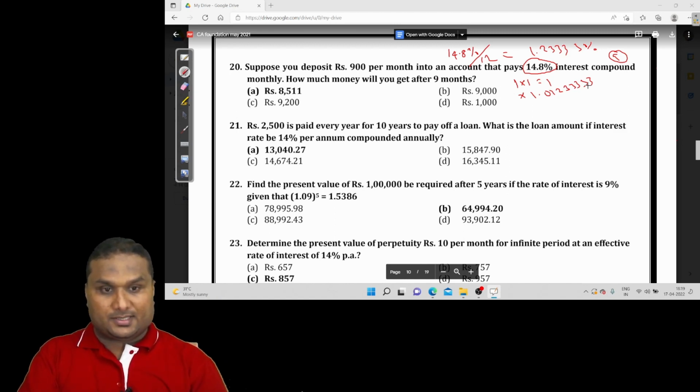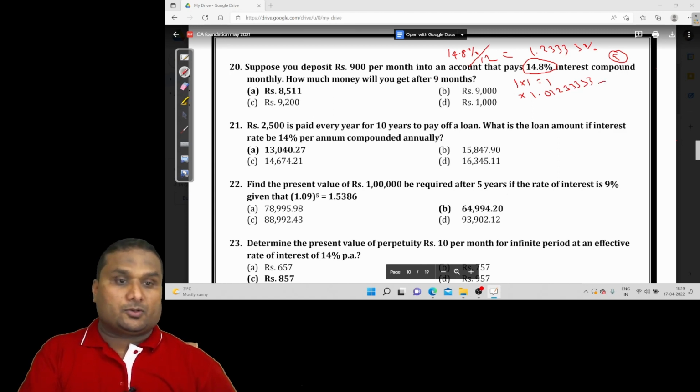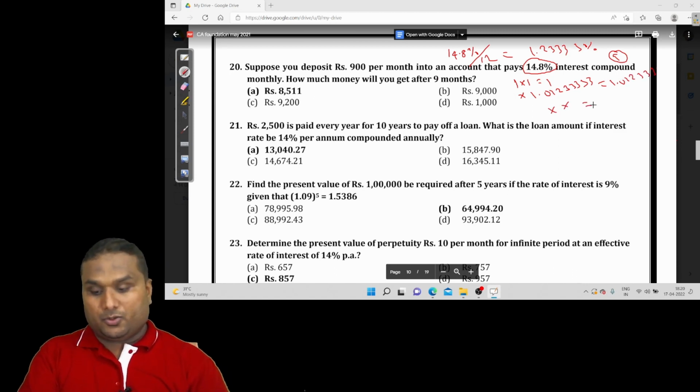Once again you can press AC. 1 into 1 equal, into 1.0123333. The factor for 1.233% interest is 1 plus i. 1 plus i is 1.233 divided by 100 plus 1, that is 1.012333. Now you press into equal, into equal.